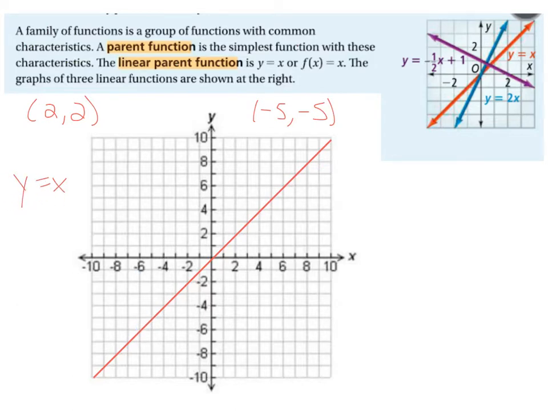This is the parent function. This is the most basic type of this equation. And then we can modify it by changing what we add on to the end, let's say +1, or by changing the coefficient of x to make it -1/2 instead of just 1. The line will tilt and shift, but it's still a straight line. That's the idea of linear functions, starting from y equals x.